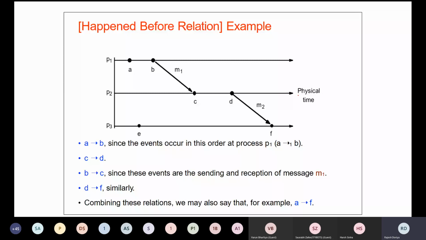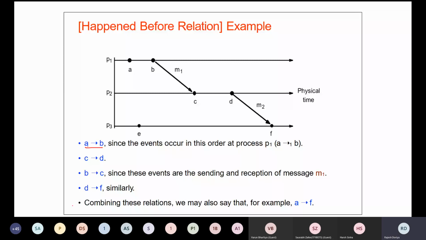We can say that A has happened before B because these are events on the same process, and since A has been observed before B, A has happened before B. The same case is there with C and D. Then for B and C, since B and C are a send-receive pair, we can say that B has happened before C. And in the case of D and F, again D is your send message and F is your receive message, right? So we can say D has happened before F.